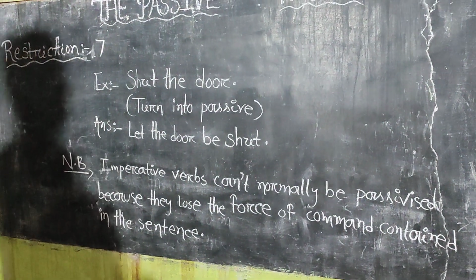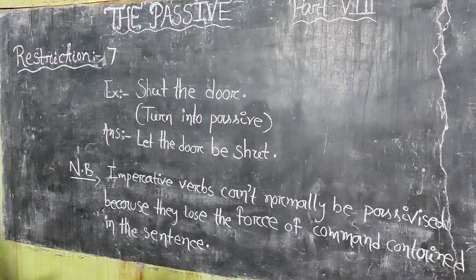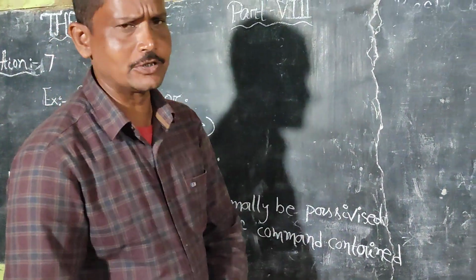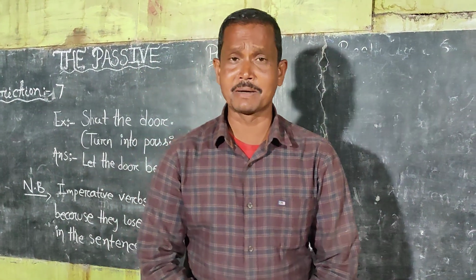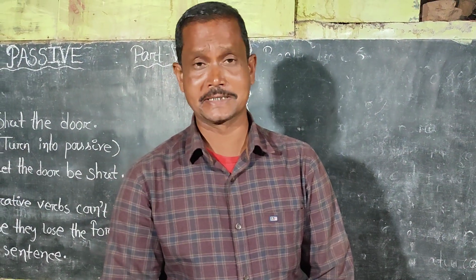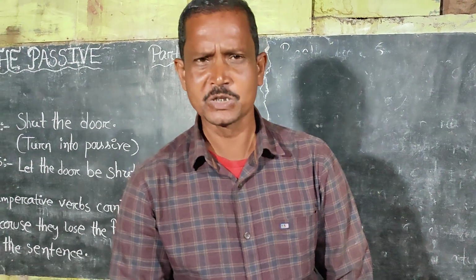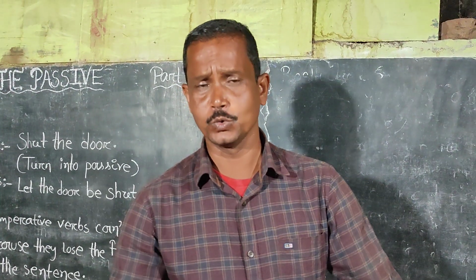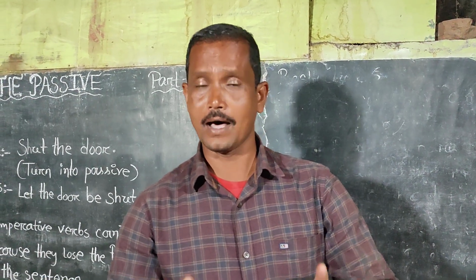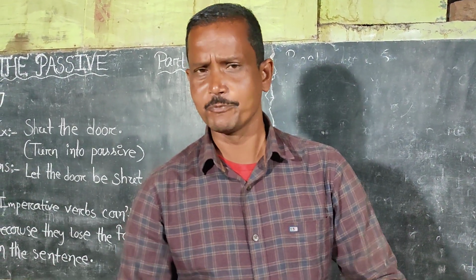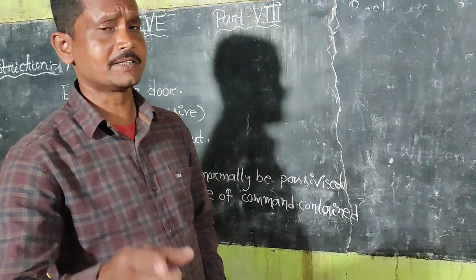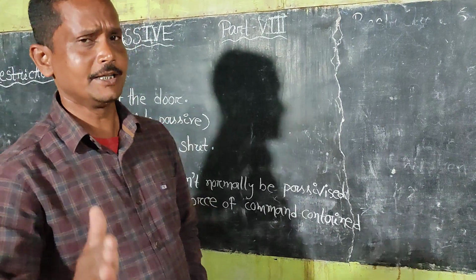Now, restriction number 7, shut the door, turn into passive, and its answer, let the door be shut. But such types of passive sentences are fully unaccepted and ungrammatical, because while turning the active imperative verbs into passive, what happens? That means, especially the sentences lose the force.